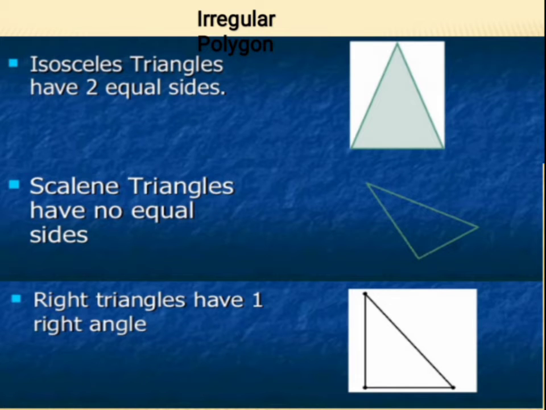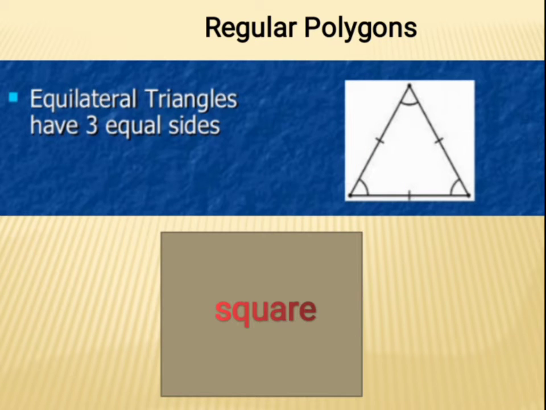Now, irregular polygons. Irregular polygons like an isosceles triangle, which has two equal sides, scalene triangles which have no equal sides, and right triangles which have only one right angle. So these all are irregular polygons.